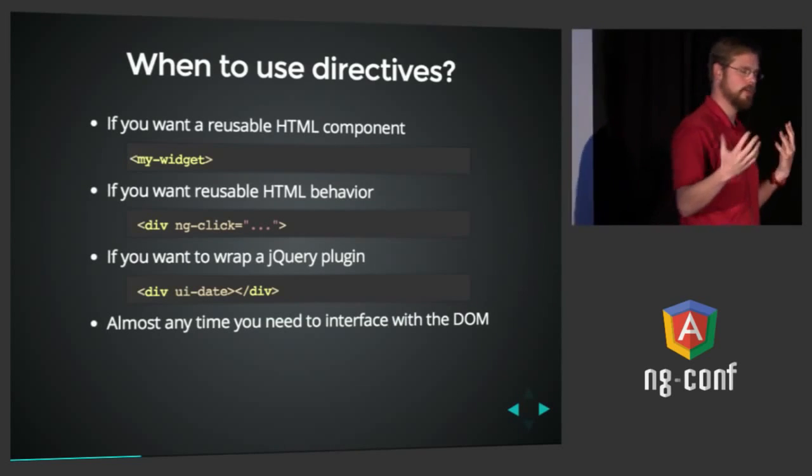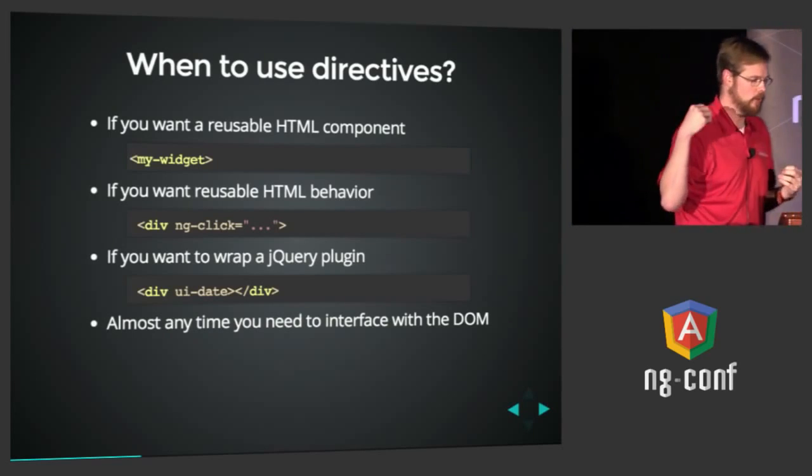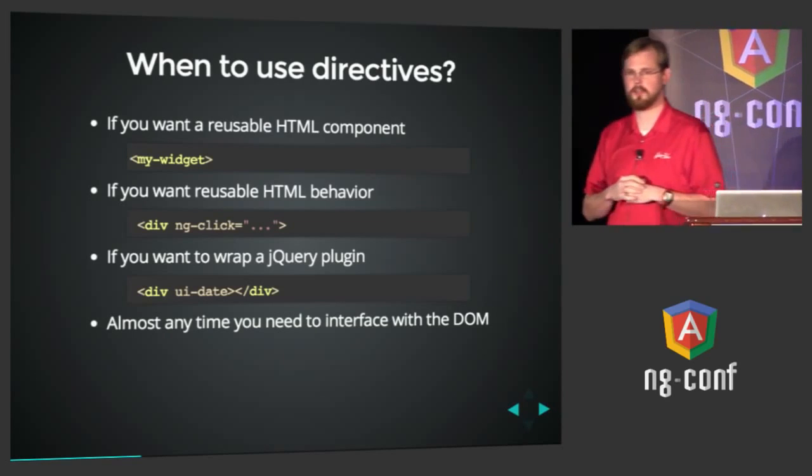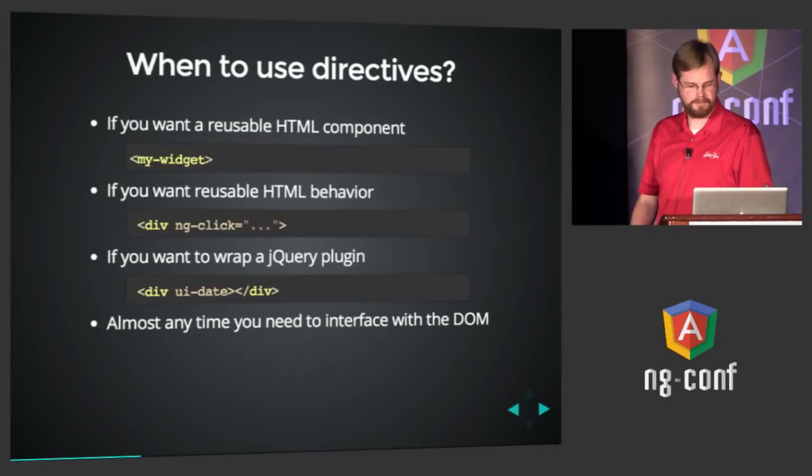A really common use case is to wrap up jQuery plugins, because maybe you're building an Angular app and it's awesome, but you wonder, how do I bring in my jQuery plugins? The answer is almost always to use an Angular directive that you write or that's available. Many, many Angular libraries exist out on the web that you can find. UI Date is an example of one from the Angular UI team that I personally have used several times.